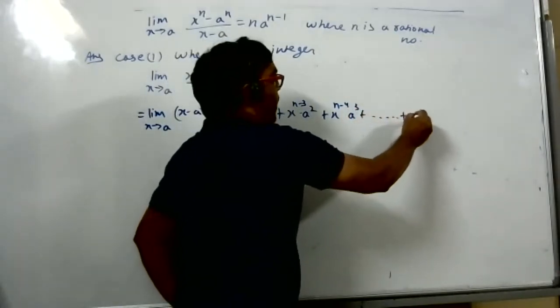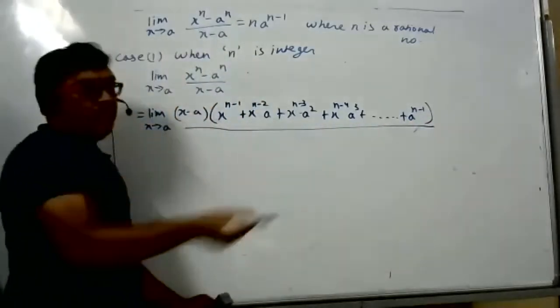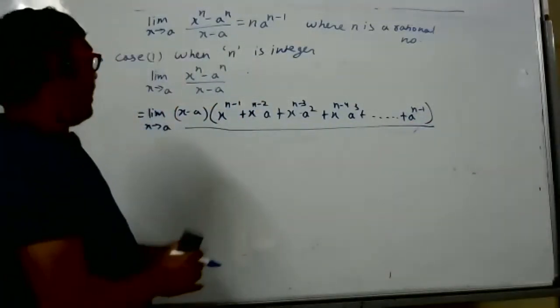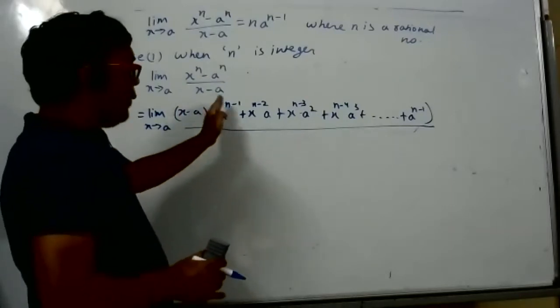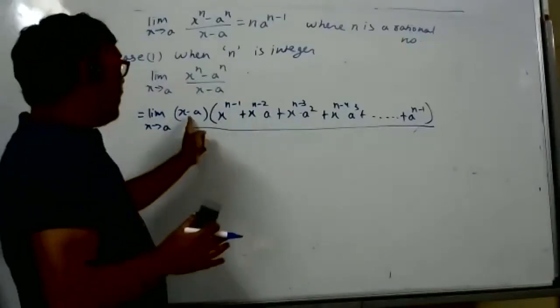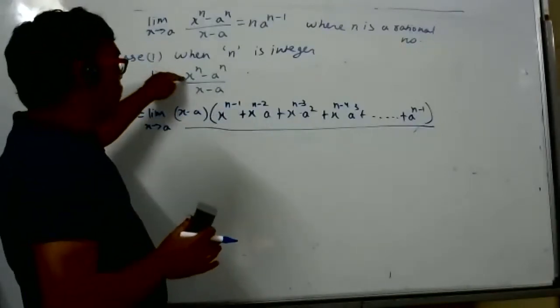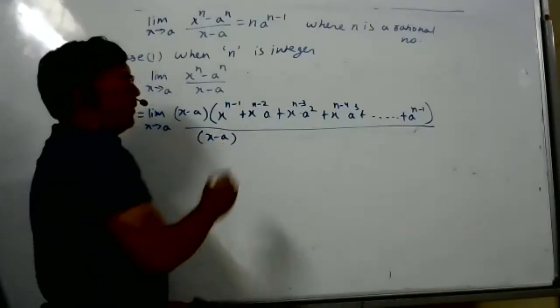Last will be a to power n minus 1. So this you have to memorize, and it is simple only, student. x minus a, then write one power less, and then x power will decrease, a power will increase. What they want to say to you: if you multiply, open the bracket, you will get x to power n minus a to power n by x minus a. Please ask me some doubt.